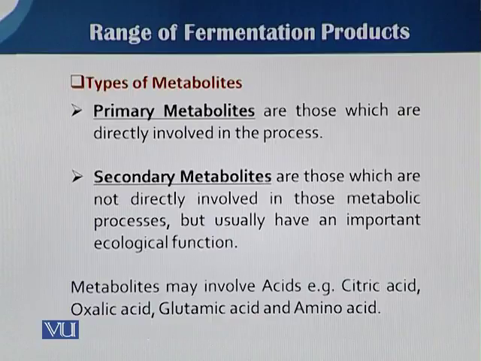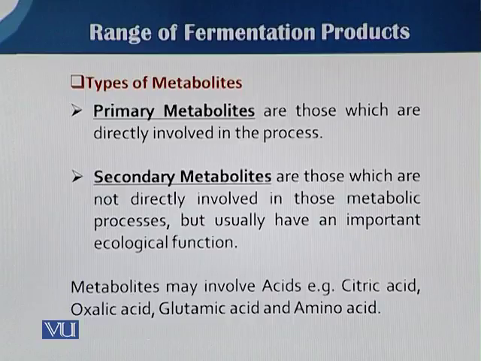Glycolysis and the Krebs cycle are the basic pathways that occur in almost every organism. So the intermediates involved in glycolysis or the Krebs cycle are mostly called primary metabolites.